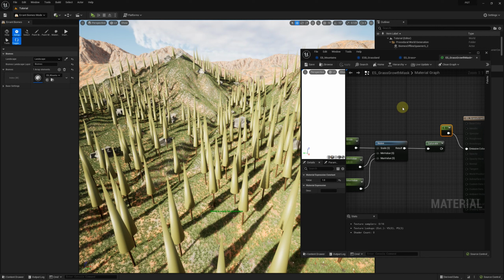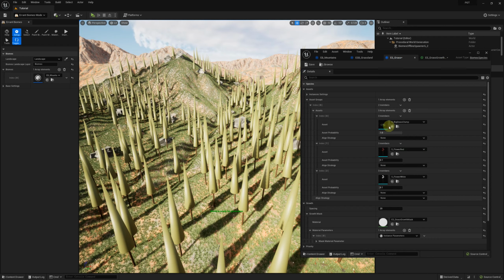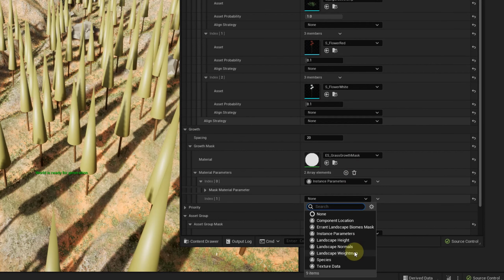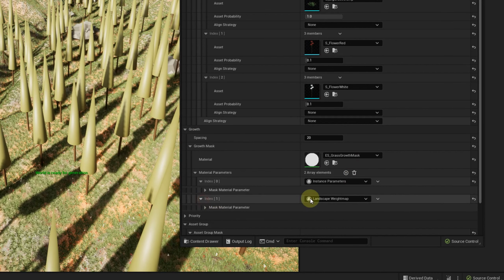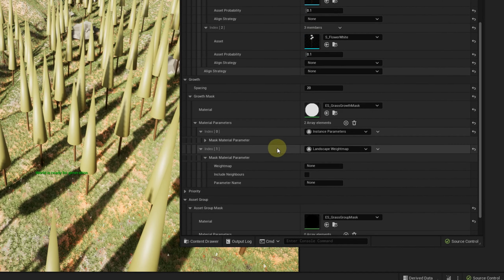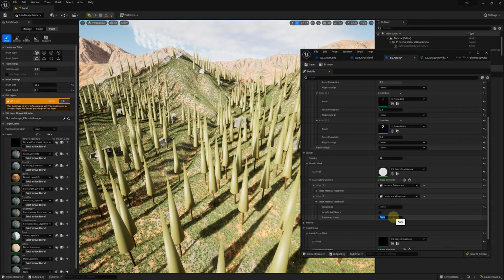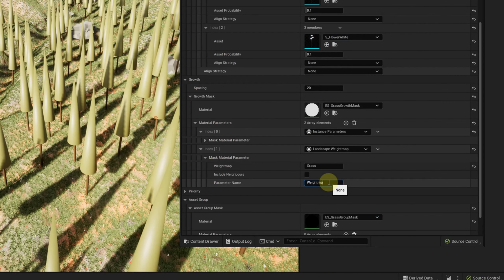It's time we did something interesting with the grass's placement. Firstly, we'll make it grow only in the regions covered by the grass landscape weight map. Errant Biomes tool gives us an easy way to access the weight map. We need to add a new material parameter, use the landscape weight map, and give it the name of the landscape weight map we want to read. In this case, it is grass. We also need to give it a name under which it will be accessible in the growth material. The name is arbitrary. We can go with weightmap_grass.